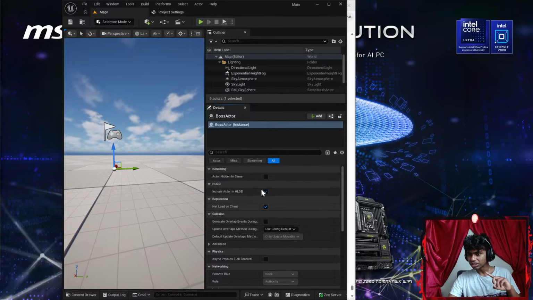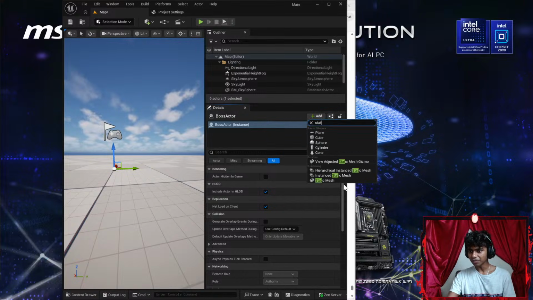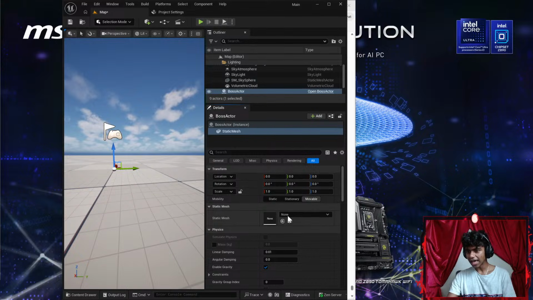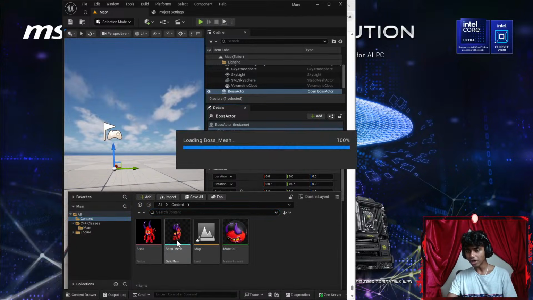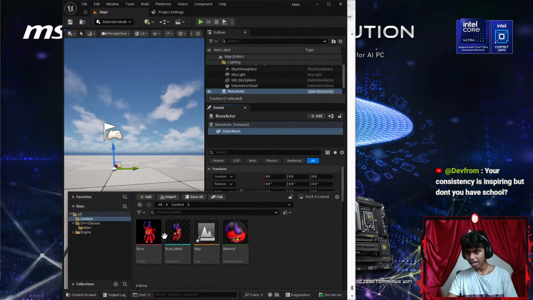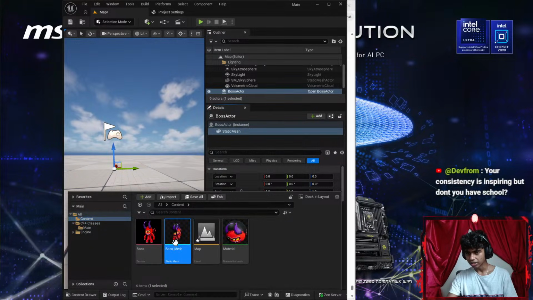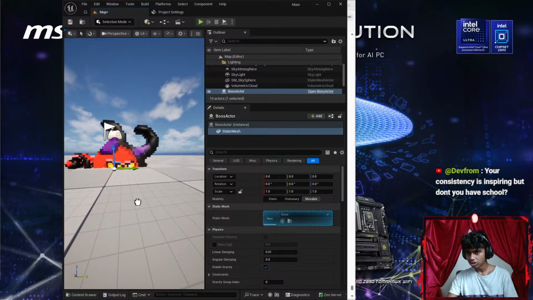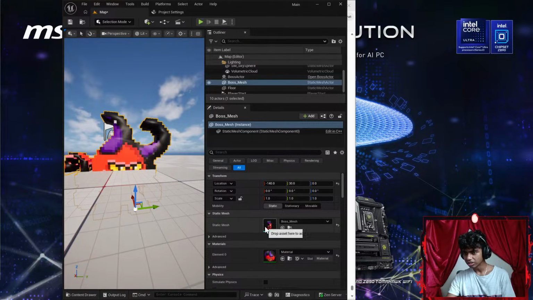Now for my mesh, let's see, under my details browser, I'm gonna go ahead and click add here, and then let's go with something like static mesh. I'm gonna go ahead and add a static mesh. This is gonna be my, let's say, content, my boss's mesh. Alright, guys, I forgot. I think I added my boss's mesh wrong. Let's go to content. There's my boss's mesh. Okay, that is the correct way to do this.